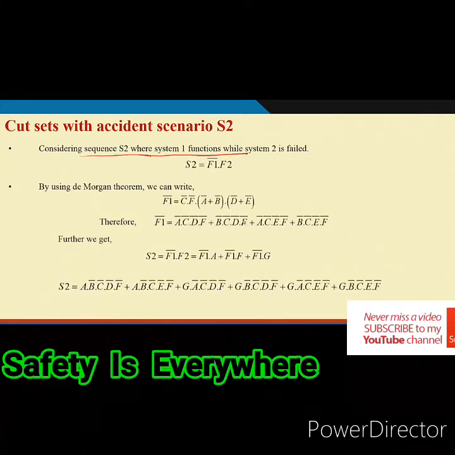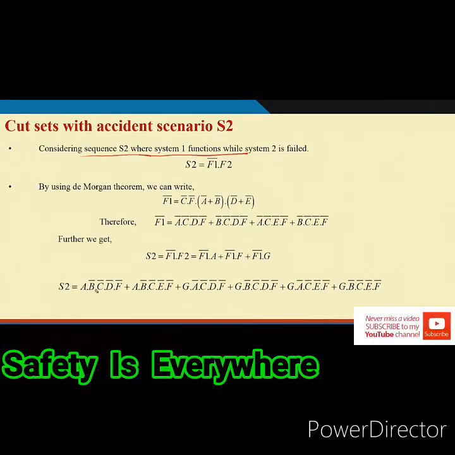What are the success states for the basic events? A bar, B bar, C bar, D bar, E bar, F bar, these are all success events for the basic events. If we assume that all success events are certain to occur, because that is obvious for a high risk plant, where that much reliability should be there, then B bar, C bar, D bar, F bar, all the bars, will become 1.